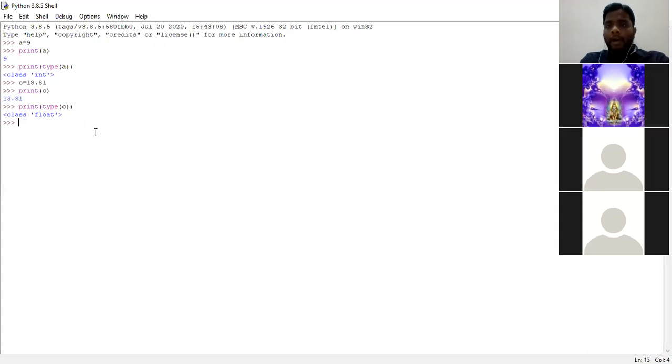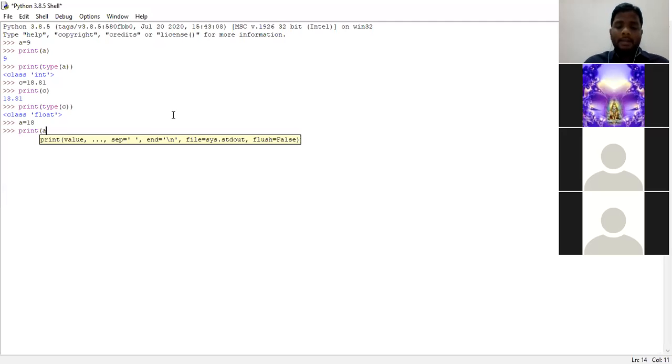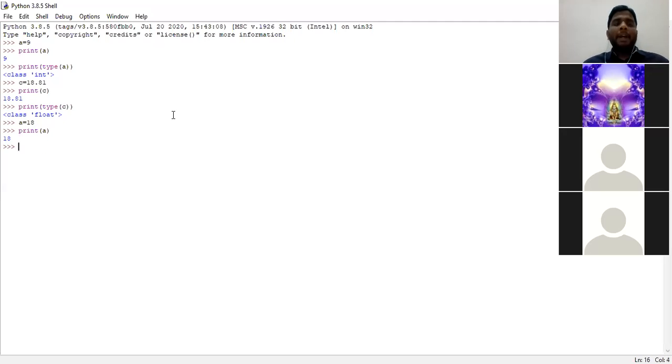So we are in the topic called initializing a variable. In Python, we can initialize a variable in 4 ways. First type is declaring and initializing a variable. In the previous slide, I already told you that we don't need to declare in a separate line. Simply, we will give a is equal to 18. A is a variable, equal to is the assignment operator, 18 is the constant value. Next, we need to print a. So the value will be 18.